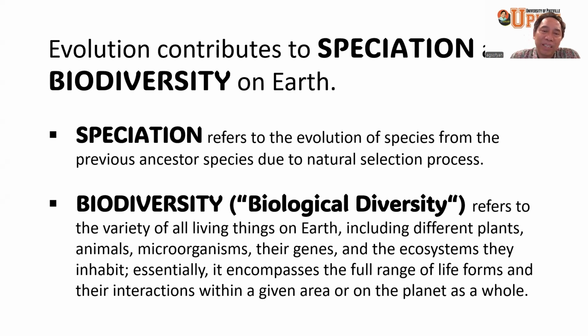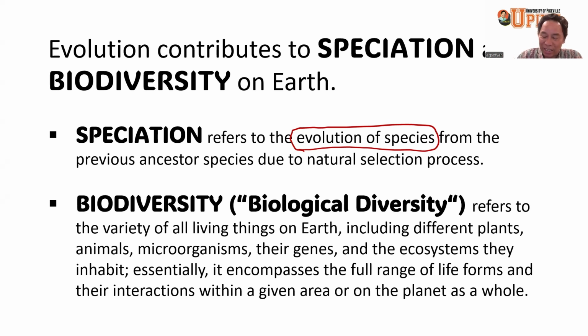Now, what is speciation again? Speciation refers to the evolution of species. Okay, so speciation is the evolution of species, which is the creation of species over a long period of time, and there will be gradual changes from one species to another species. And then the last species that exists on Earth will be the one that adapted to that natural condition, to their habitats.